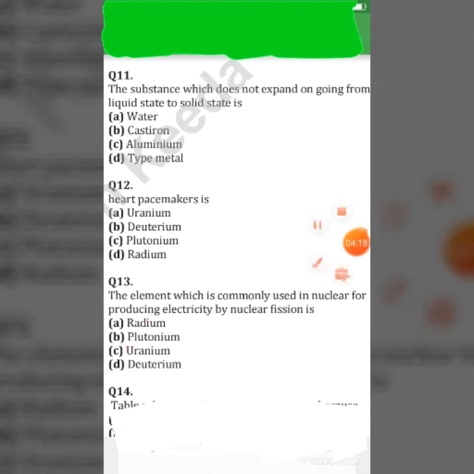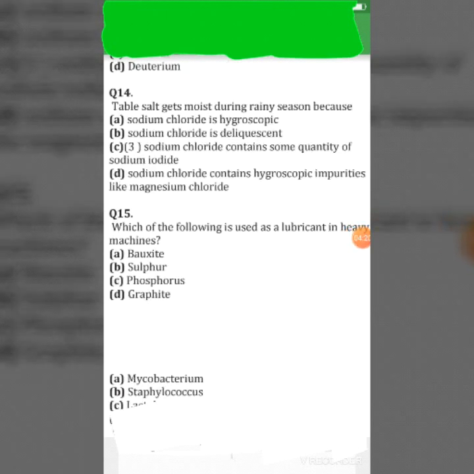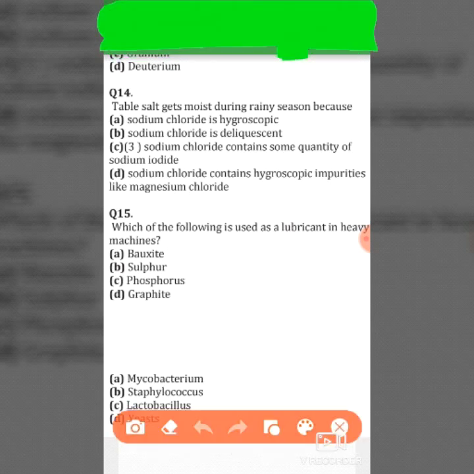Move on, next question. Table salt gets moist during rainy season because A. Sodium chloride is hygroscopic, B. Sodium chloride is deliquescent, C. Sodium chloride contains some quantity of sodium iodide, and D. Sodium chloride contains hygroscopic impurities like magnesium chloride. So its right answer is option D. Sodium chloride contains hygroscopic impurities like magnesium chloride. That's the reason table salt gets moist during rainy season.